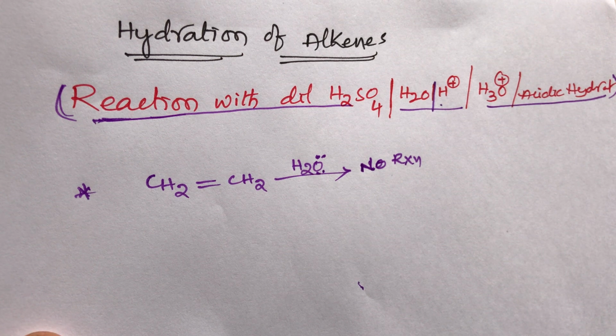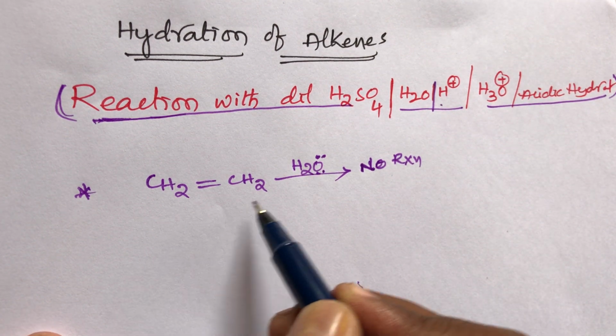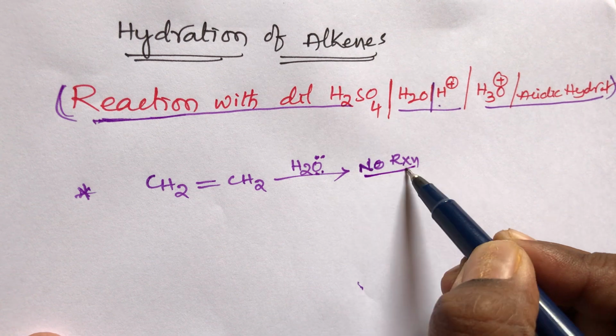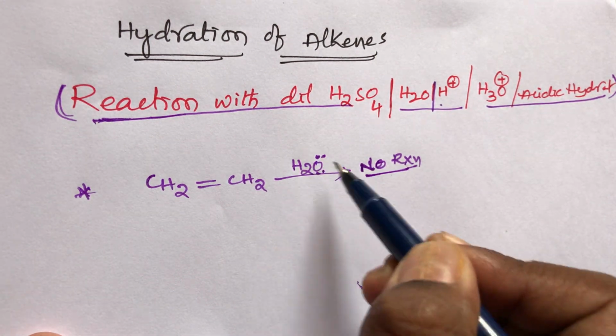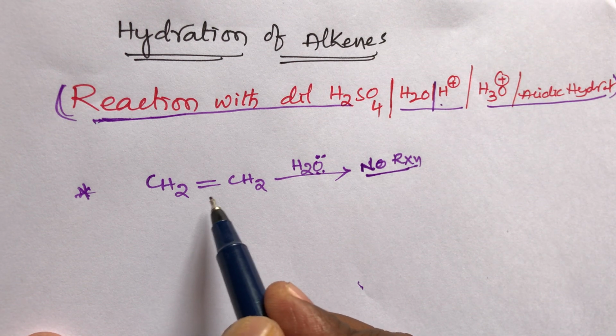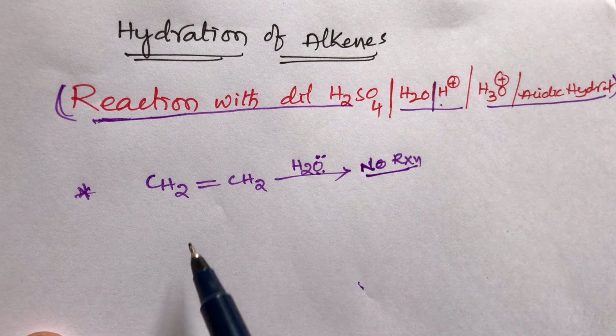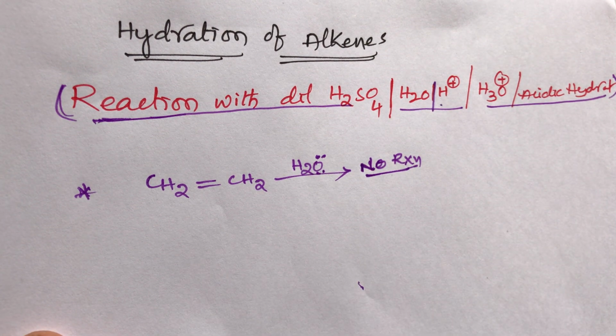Generally, alkenes do not react with water directly. It is very important, students. Take the example CH2=CH2. When ethylene reacts with water, what happens here? There is no reaction. Why? Because H2O acts as a nucleophile and ethylene also acts as a nucleophile. Remember, students, both nucleophiles cannot react directly. That is the reason ethylene cannot react with water directly.